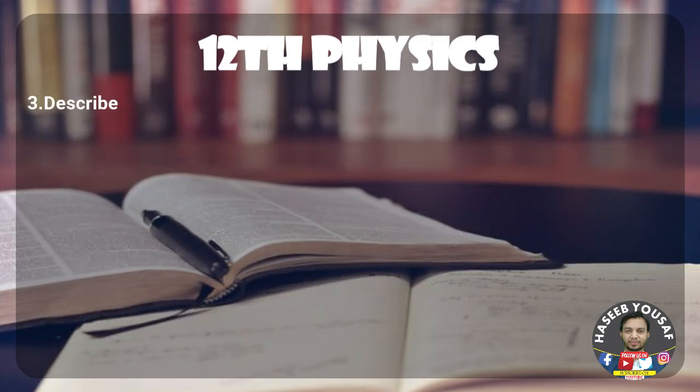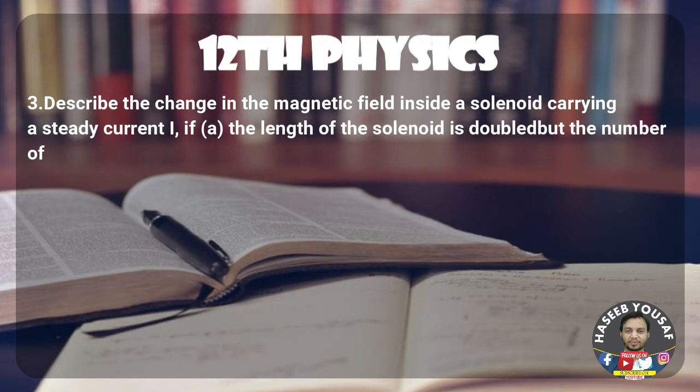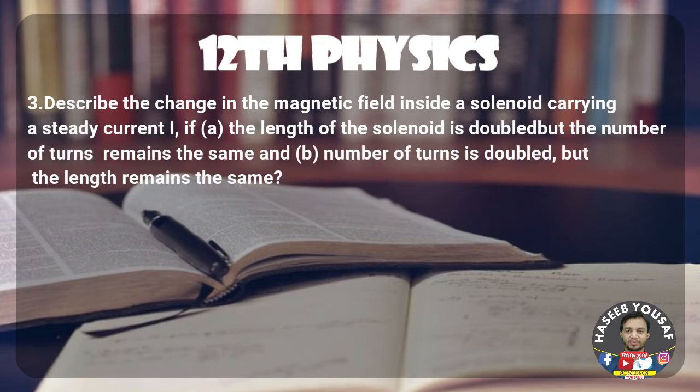Question number 3: Describe the change in the magnetic field inside a solenoid carrying a steady current I if (a) the length of the solenoid is doubled but the number of turns remains the same, and (b) the number of turns doubles but the length remains the same.